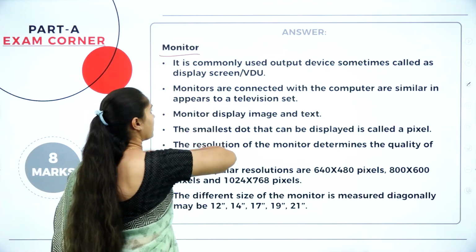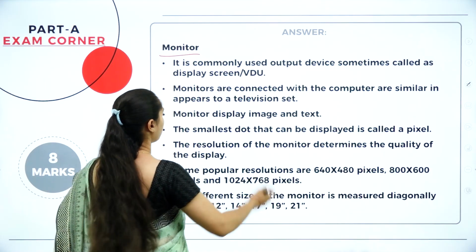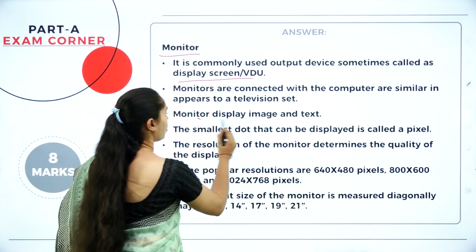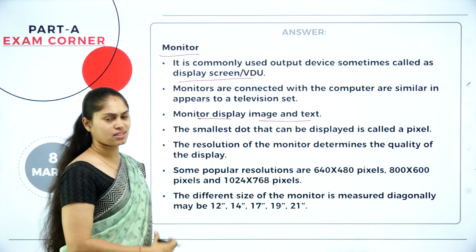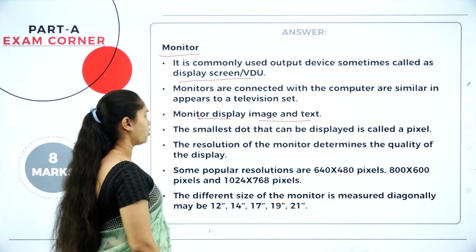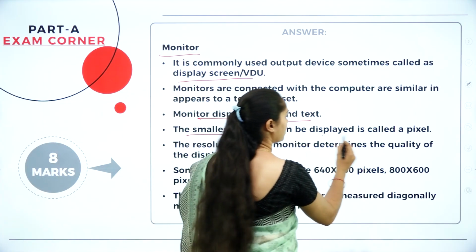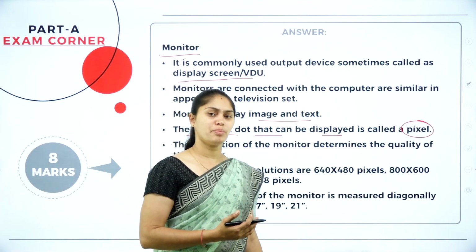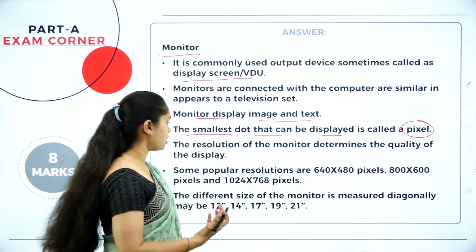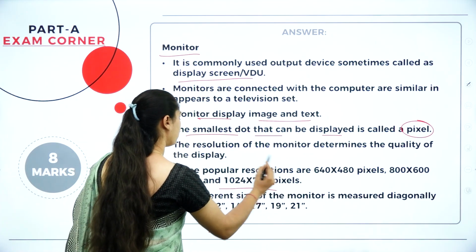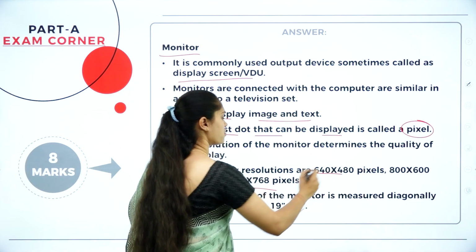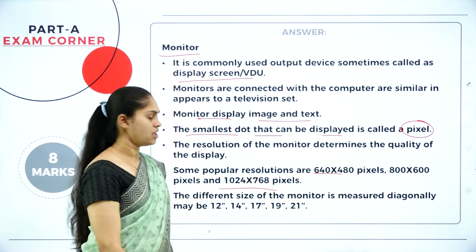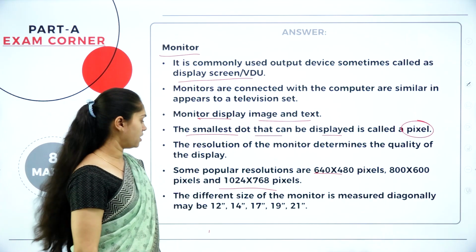So write some of the points regarding the monitor, which is considered as a display screen or visual display unit. The monitor is going to display the image, text or any other kind of data, and the smallest dot that can be displayed on the screen is called a pixel. If you have more pixels, you can expect more quality. The resolution will be high, and you can see the pixel dimension in terms of 640 by 480 pixels, 800 by 600 pixels, and also the standard 1024 by 768 pixels.